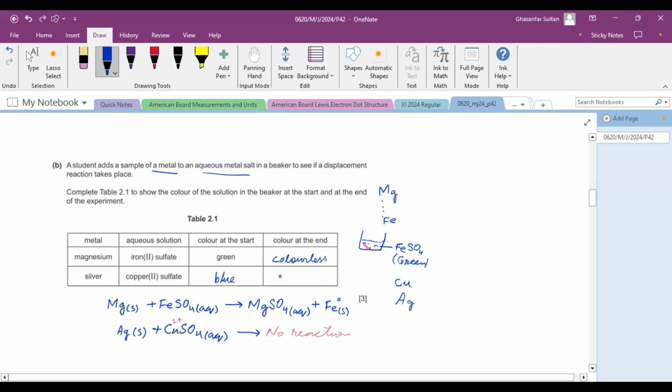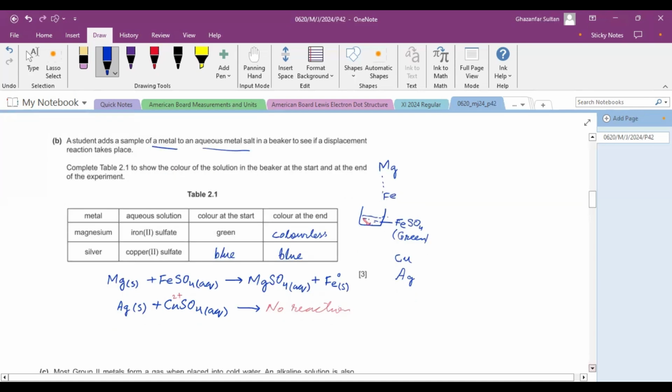And there would be no change in color. So color in the end would remain blue. So we shouldn't write no change. We should write the same color. Now, the next part.